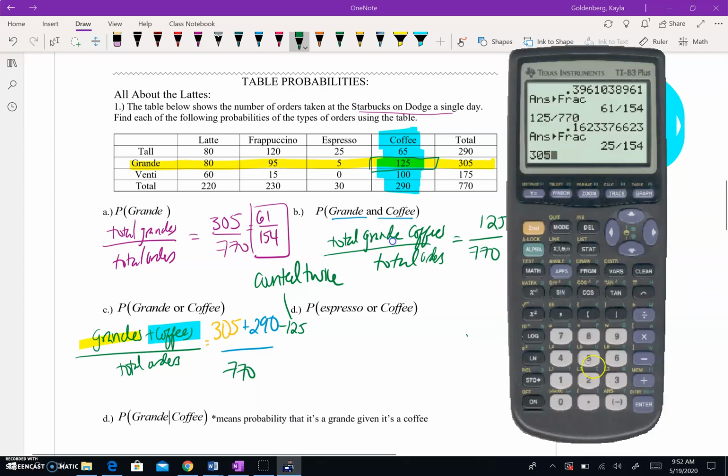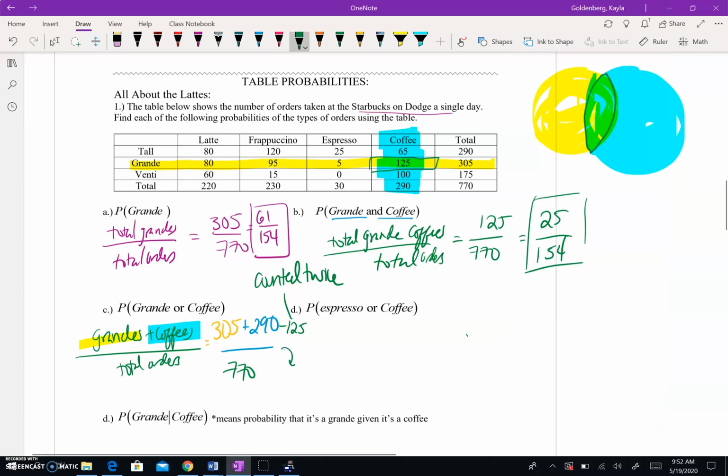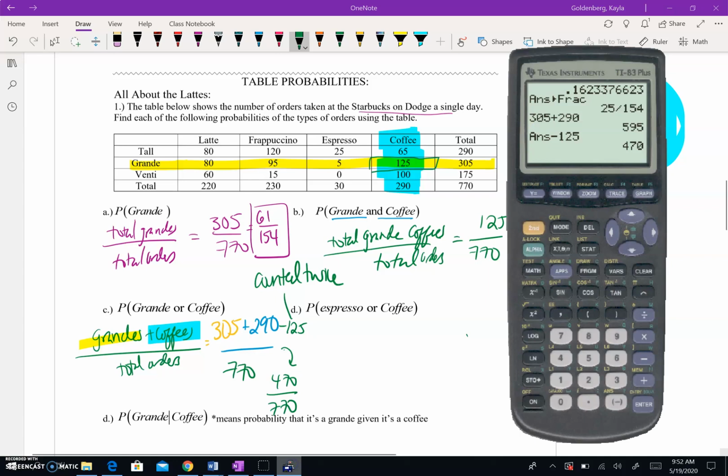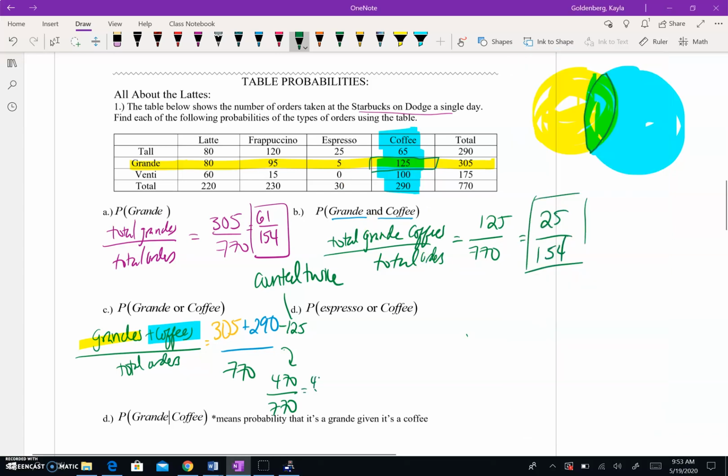So let's see, we have 305 plus 290. We're going to take away 125. So it's going to be, I'm going to write down here, 470 over 770. It's kind of a nice fraction. Now let's do math frac. It's going to be 47 over 77. You probably could have guessed that, canceling out the 2 zeros.